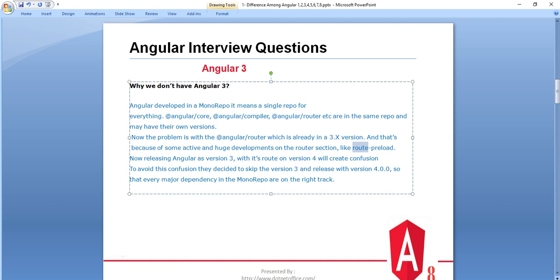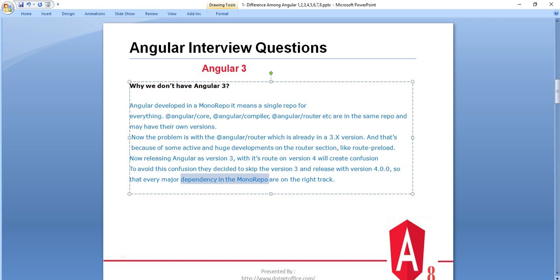To avoid this confusion, they decided to skip version 3 and release version 4.0, so that every major dependency in the monorepo is on the right track.